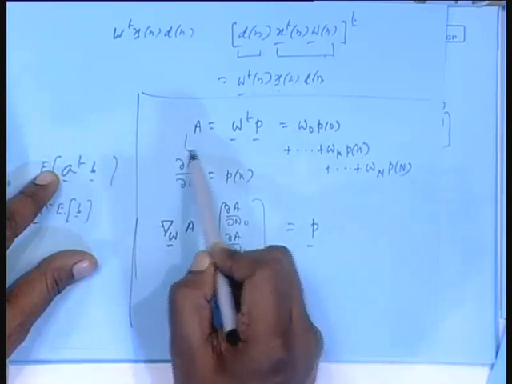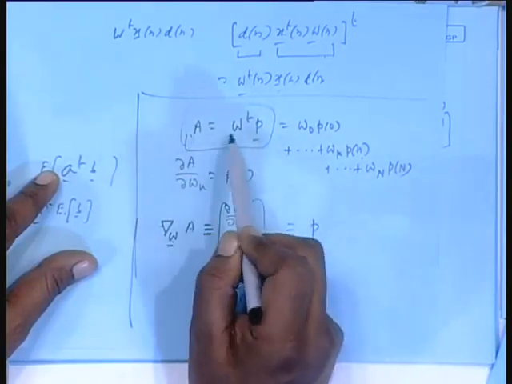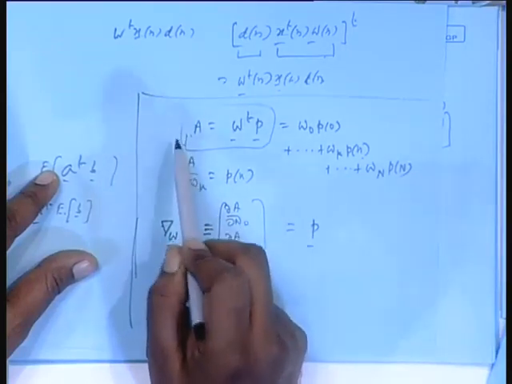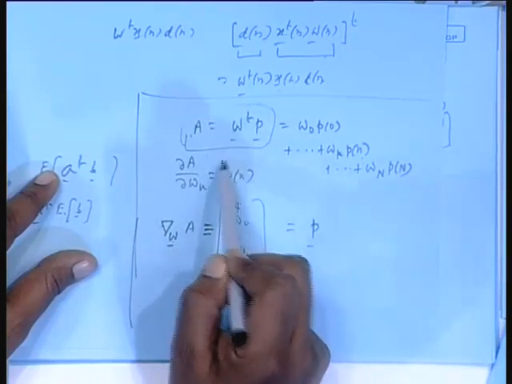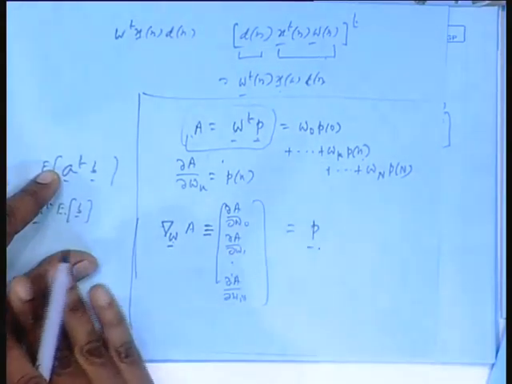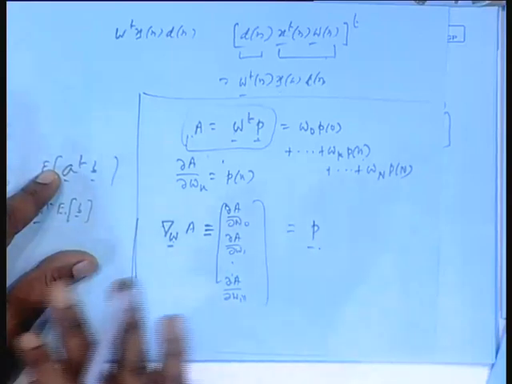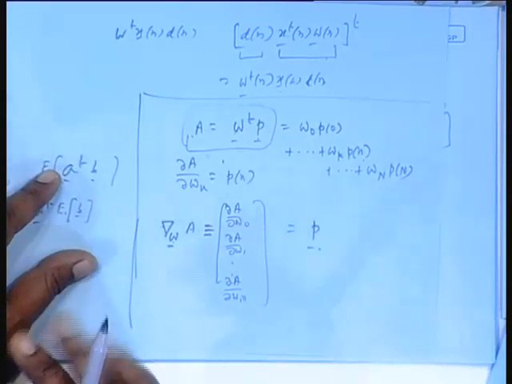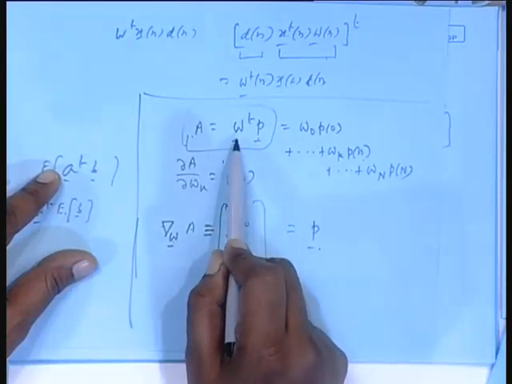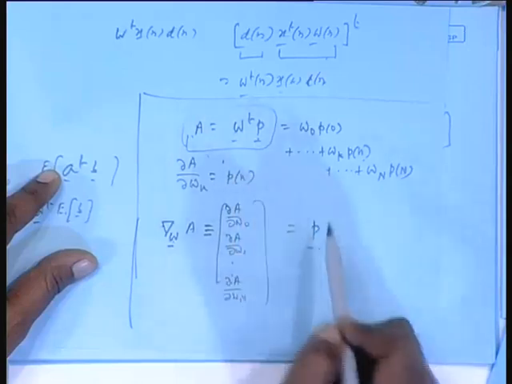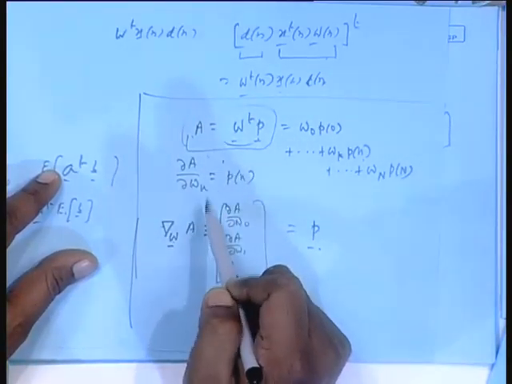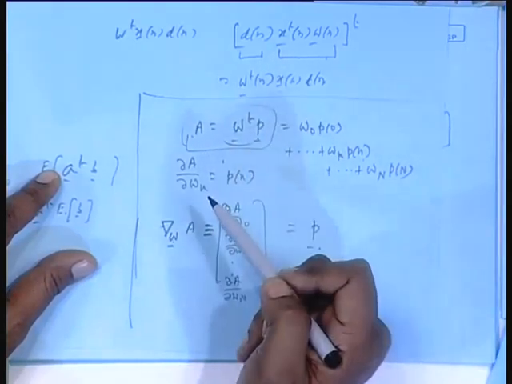So, whenever you have a form like this, A equal to W transpose P, first order, if you take the del of that term with respect to W, you get back this vector P. Always remember this. I will be doing this kind of operation every now and then in this course for a while. So, for W transpose P, this kind of first order term, if you differentiate with respect to W, you get back P. If you differentiate with respect to P, you get back W. Right? W transpose P and P transpose W are the same.